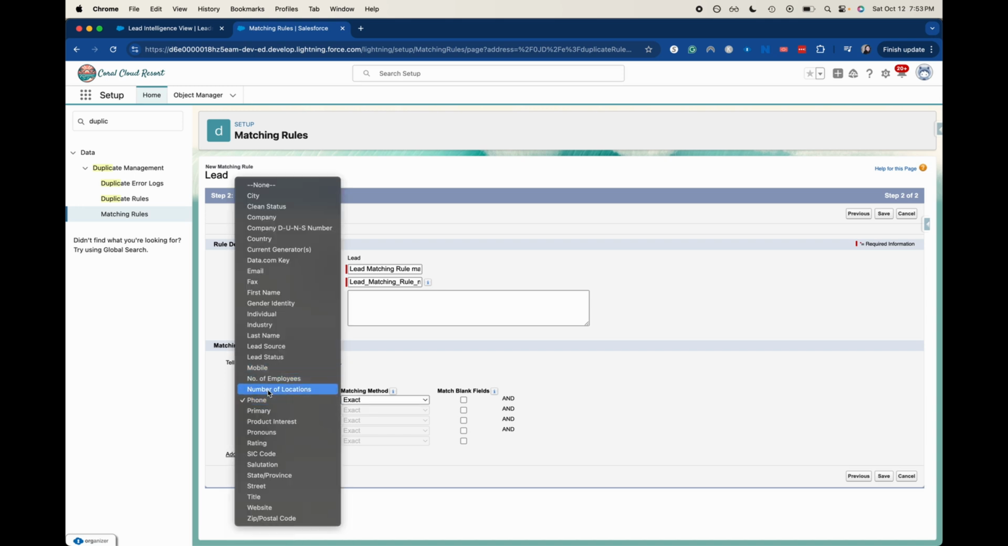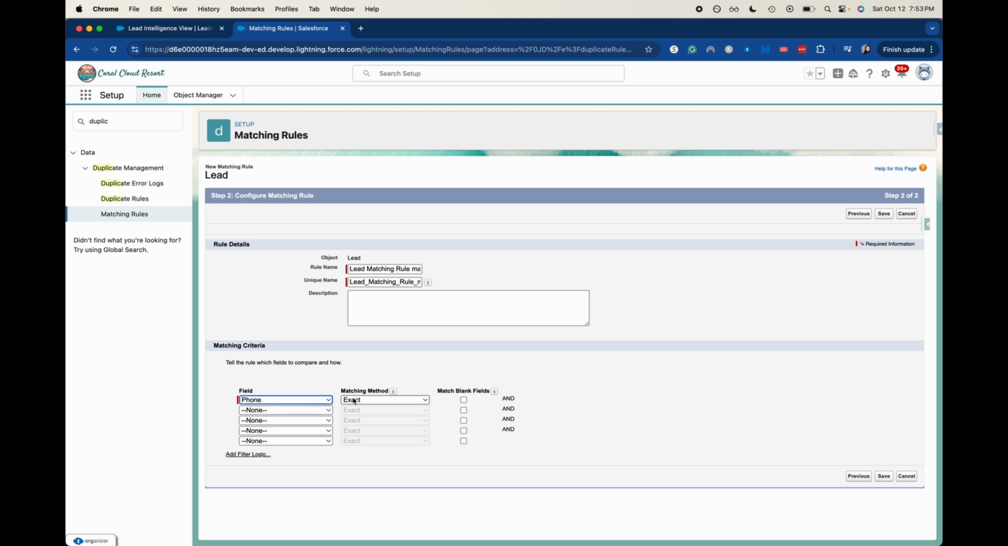And one thing that happens with leads here is that there's like phone, and then there's another phone on here. So I need to remember that it's just the phone. And let's make that this matching method is going to be exact. So if it has the same exact 10 numbers in the same sequence, then it will match it as a duplicate. Now, phone numbers tend to be very unique and often are not shared.